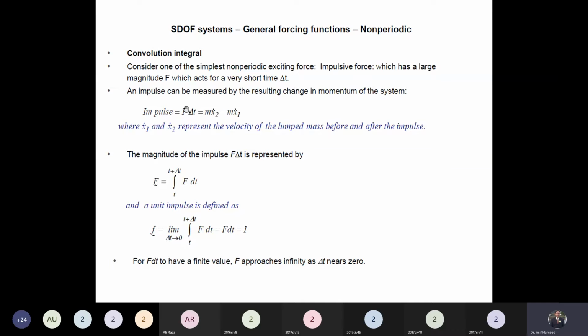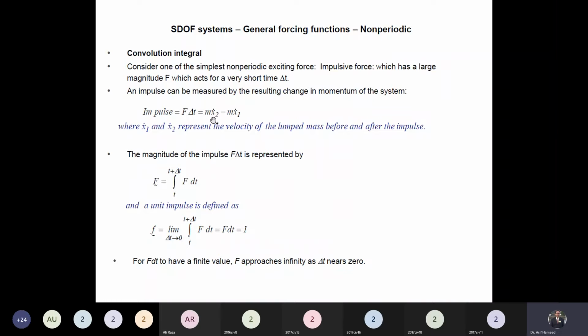According to Newton's second law of motion, the force, net force, is equal to the rate of change of momentum. यही होता है ना, rate of change of momentum. Delta t we can take on the other side, and we can define the force multiplied by the time, small t, delta t, that is the impulse. Impulse will be equal to m x2 dot minus m x1 dot.